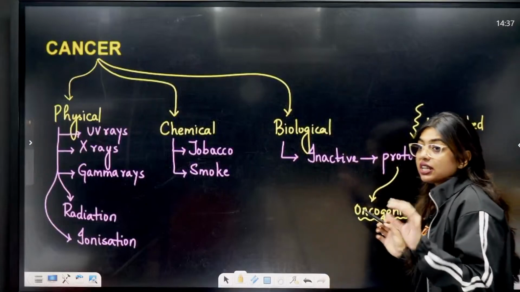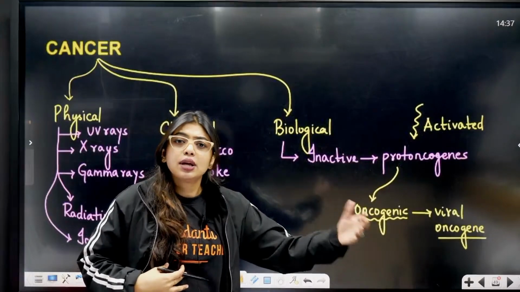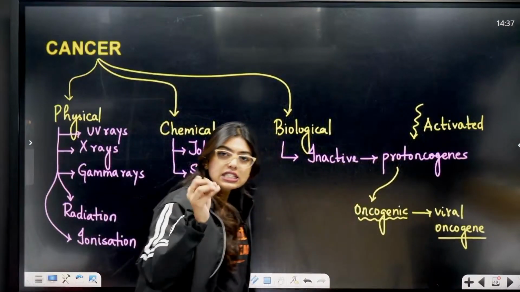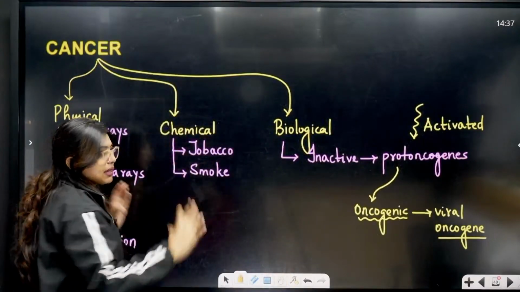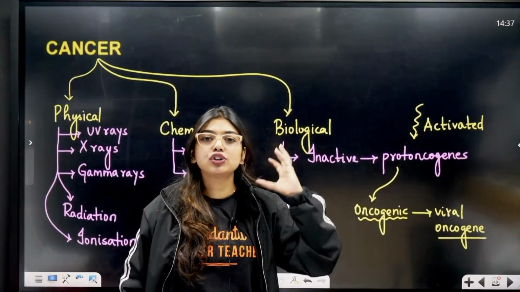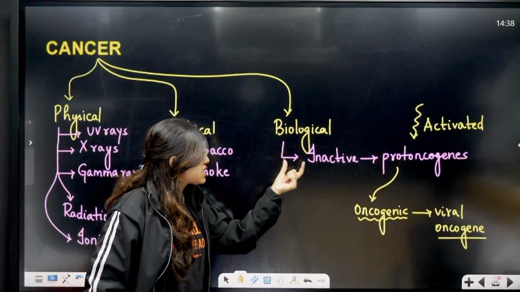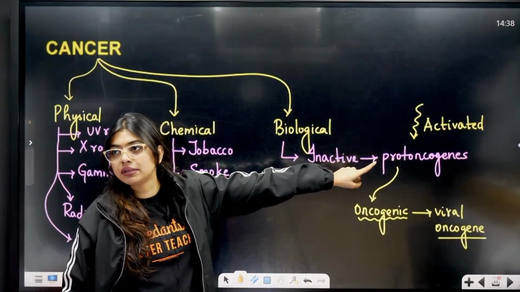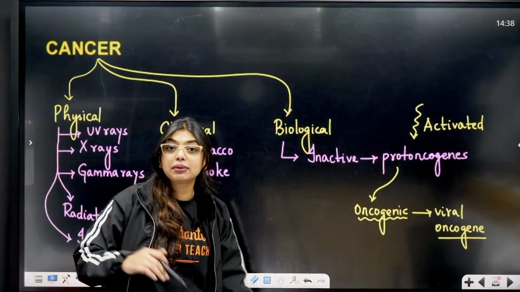Now students, biological is very, very important. That is, in our body, with the normal cells, there are proto-oncogenes. What is that? There are proto-oncogenes. These proto-oncogenes can get activated by any of the physical or chemical means. Let's say proto-oncogenes are there. We are continuously smoking. Proto-oncogenes got activated. It will become cancerous. So, biologically these are inactive. But they can get activated due to any physical or chemical means. Okay? And they will become oncogenic, viral oncogenes. That means they will become cancerous.